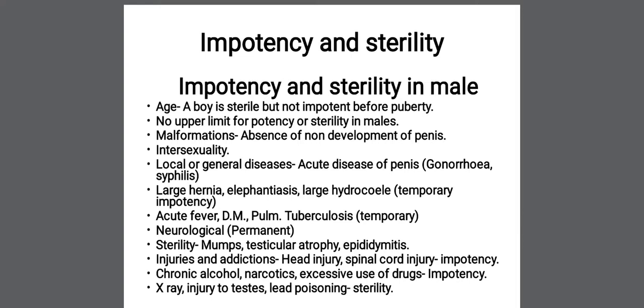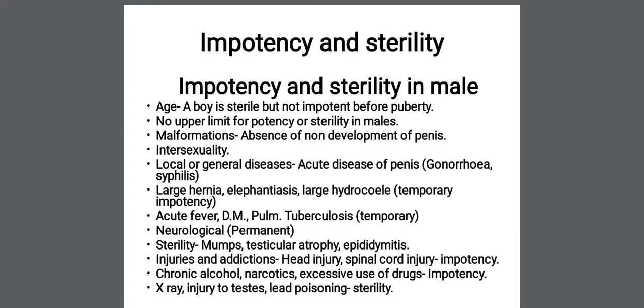Another is large hydrocele. If the patient is having hydrocele, what is hydrocele? Abnormal collection of fluid or water in the scrotum. If the hydrocele is very large, it will cause temporary impotency. When it is corrected by surgery, that impotency will also go, and the patient will be able to perform the sexual intercourse and will be able to reproduce. That's why it is called temporary.